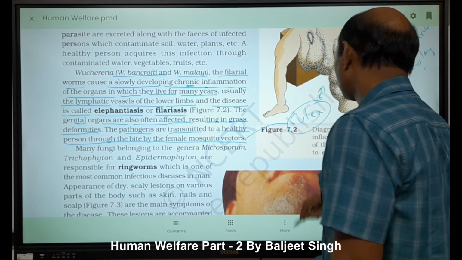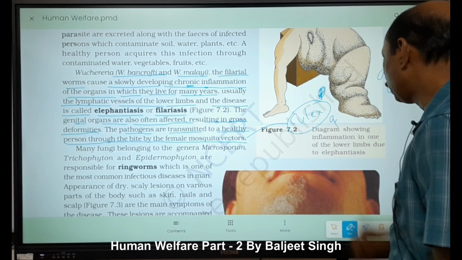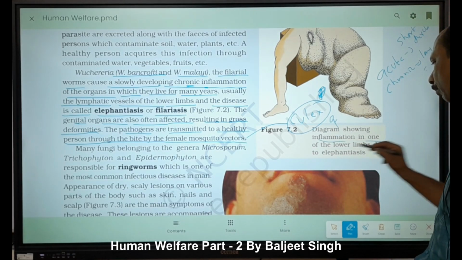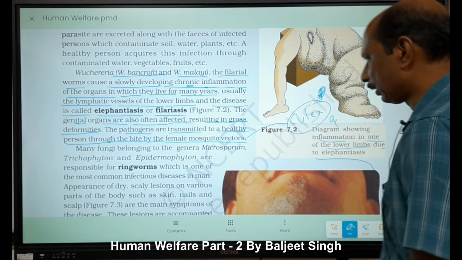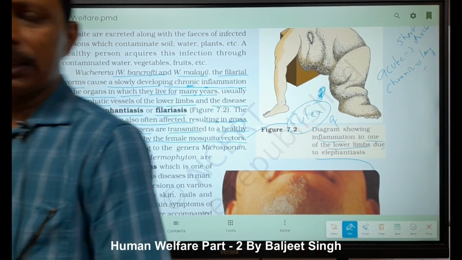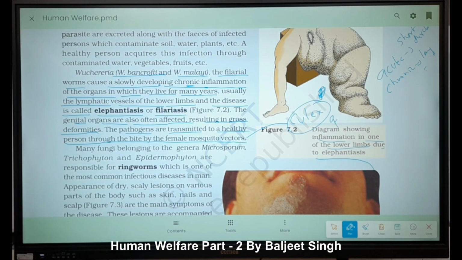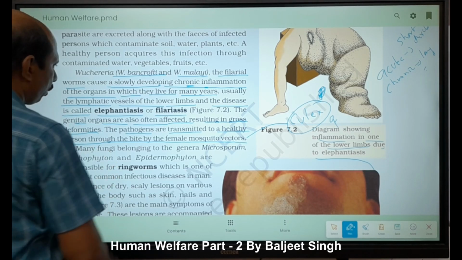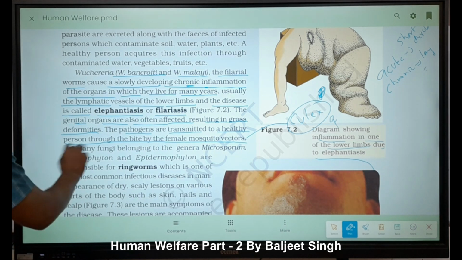Culex female. Inflammation in some of the lower limb due to elephantiasis, right? Female Culex is responsible here. For malaria, it is Anopheles. Many fungi. Now, the last one is our fungal infection, right?